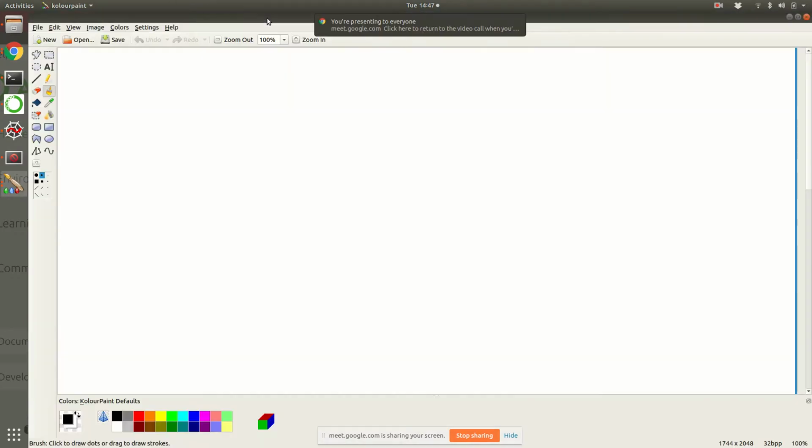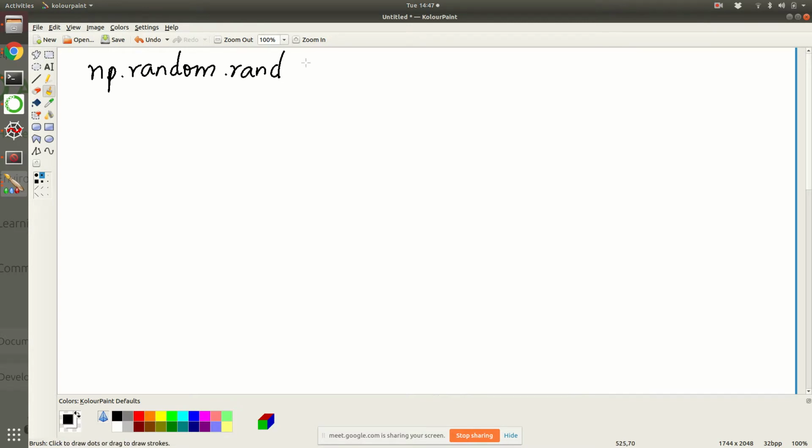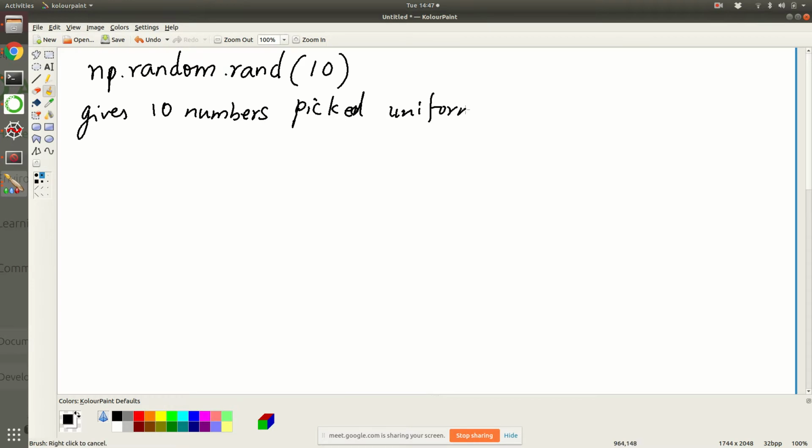Okay, good. So what you have is np.random.rand of, let's say, 10. This function gives you 10 numbers picked uniformly between 0 and 1.